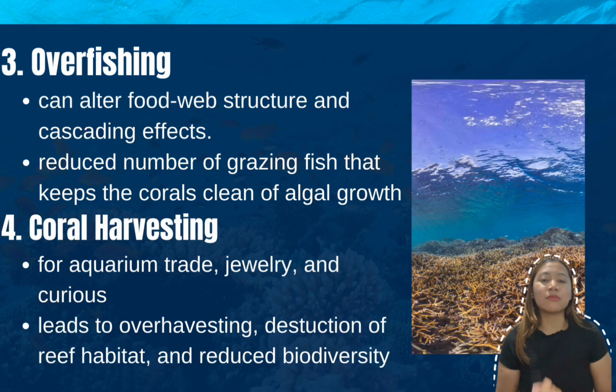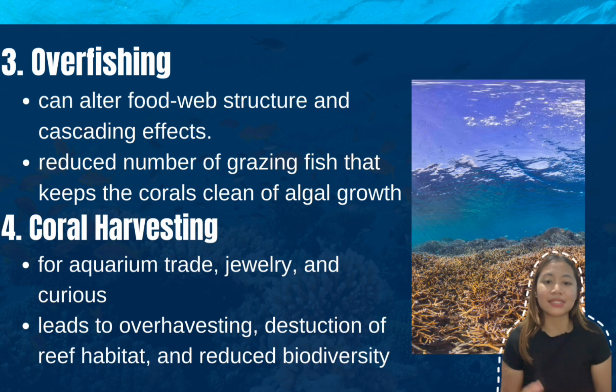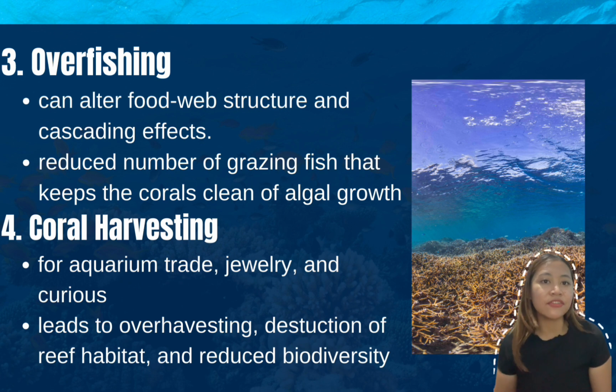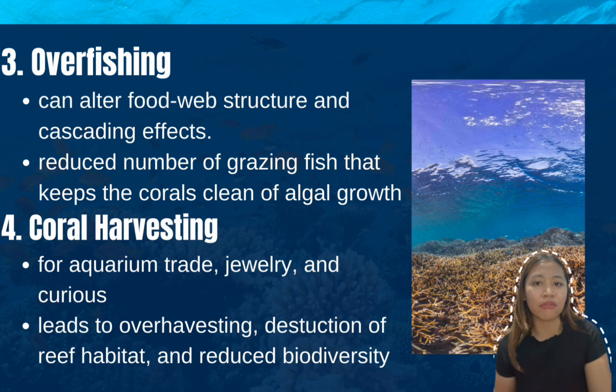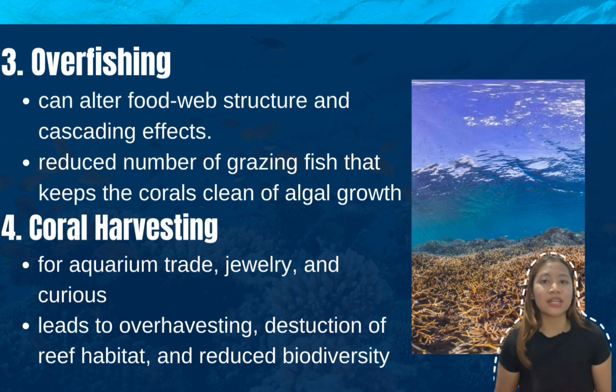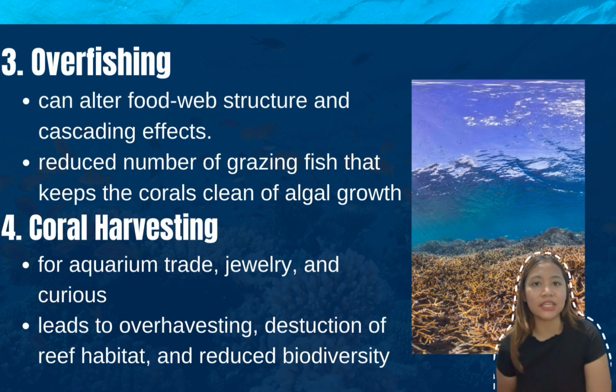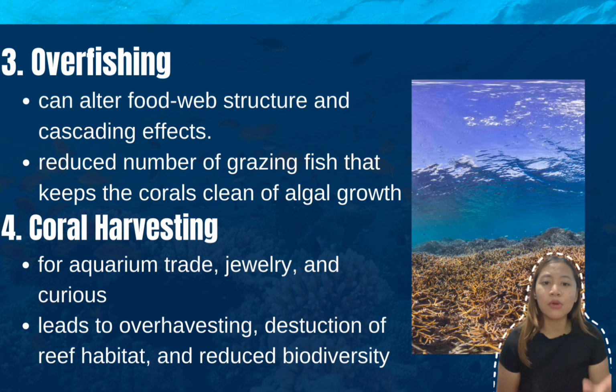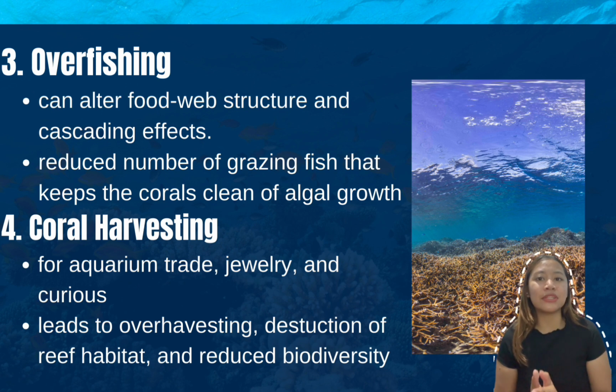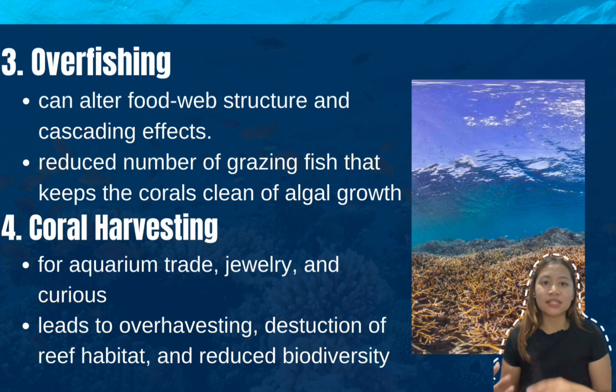So next would be overfishing. Overfishing can alter the food web structure and can cause cascading effects, such as reducing the numbers of grazing fish that keep the corals clean from algal overgrowth. This can also be caused by coral harvesting, such as for aquariums, for creating jewelry, and for just curiosity. This could lead to the harvesting of specific species, and then cause destruction of the reef habitat and reduce its biodiversity.